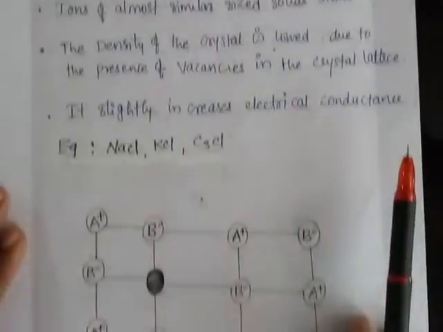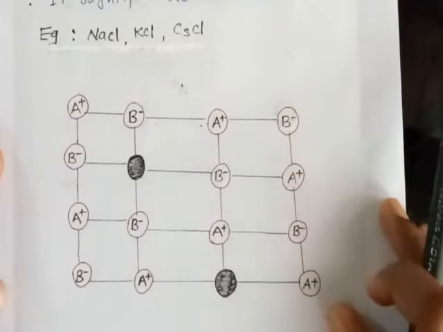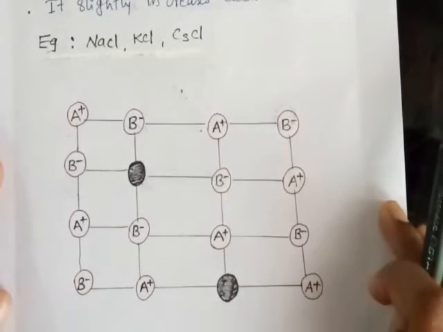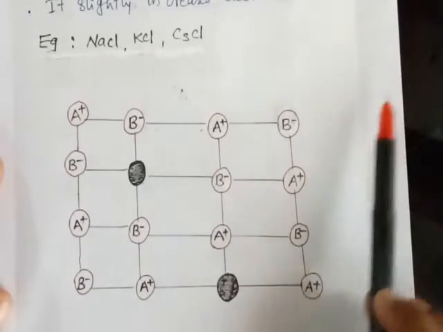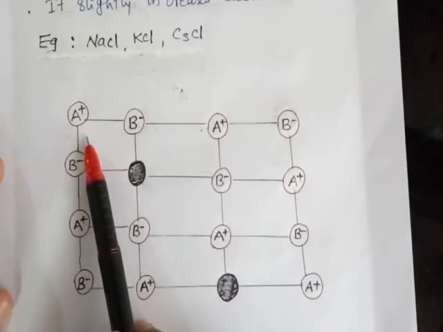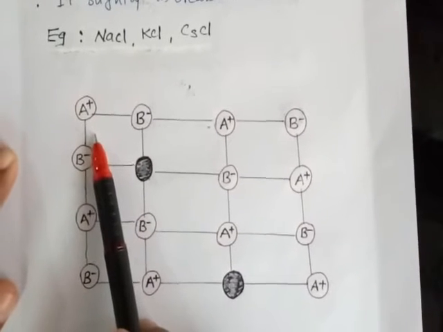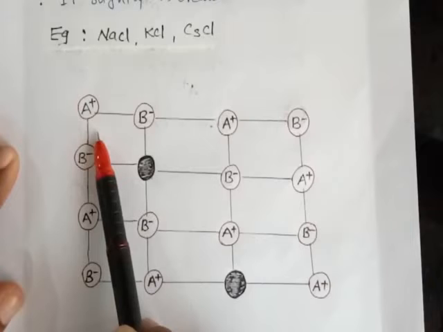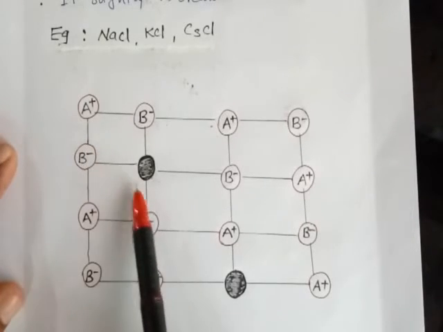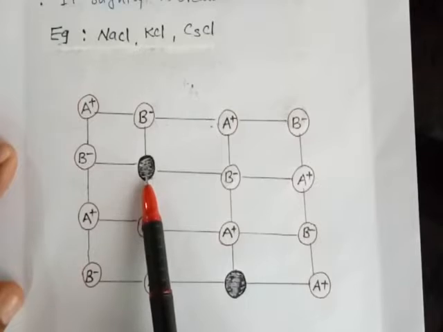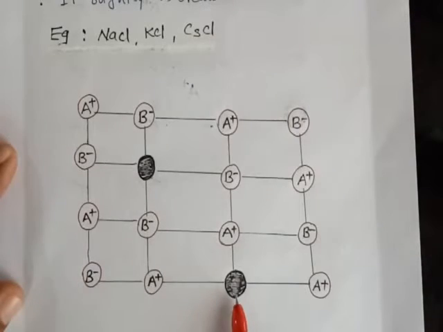Then this is the diagram. My drawing is not that good. In Schottky defect, as we already discussed, an equal number of cations and anions are missing from the lattice sites. Here a cation is missing and here an anion is missing, so a pair of holes is formed.